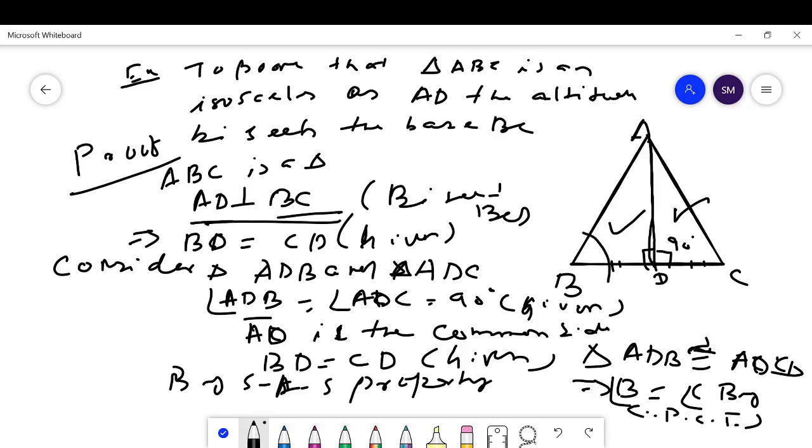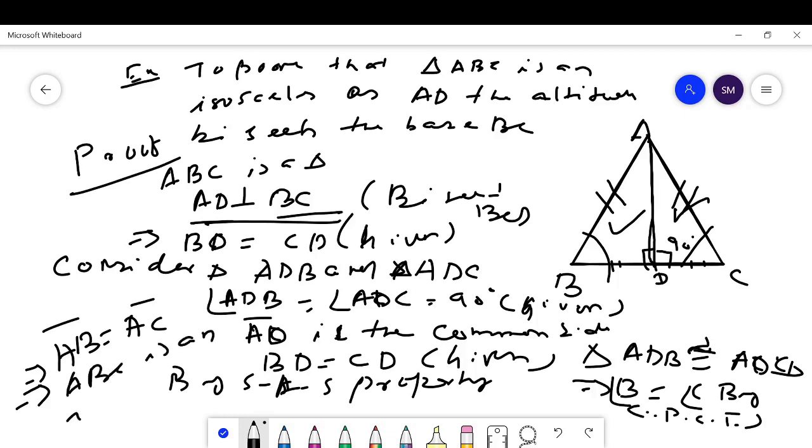As angle B is equal to angle C, which implies AB side is equal to AC side. This implies ABC is an isosceles triangle, because these two sides are the same.